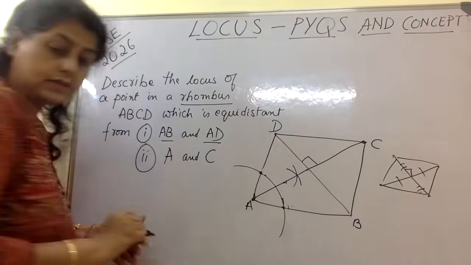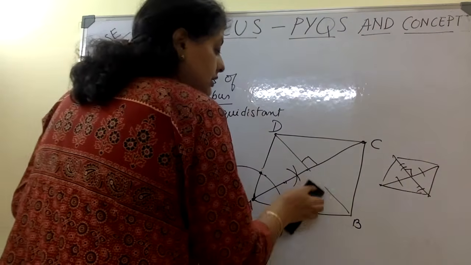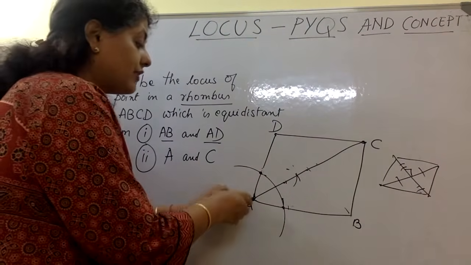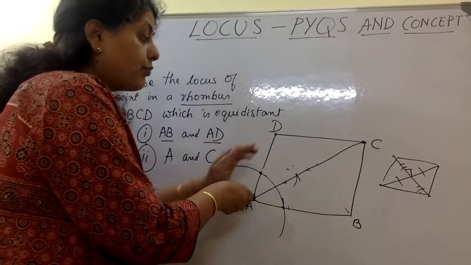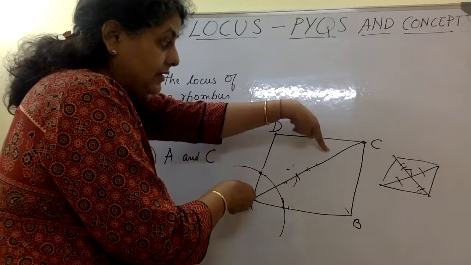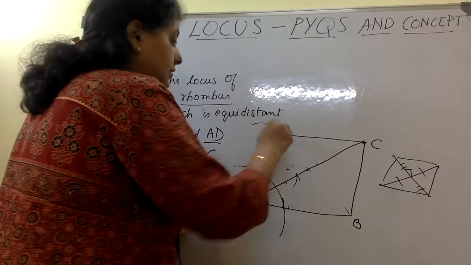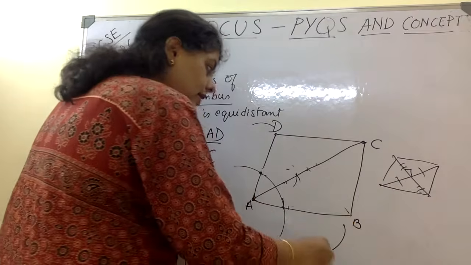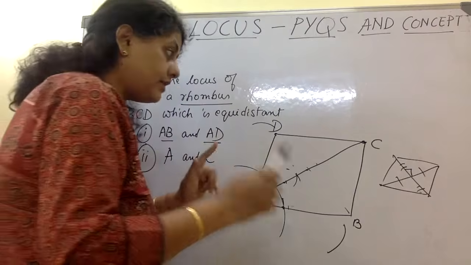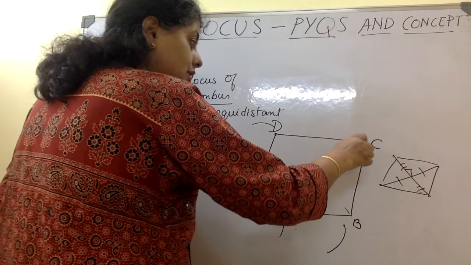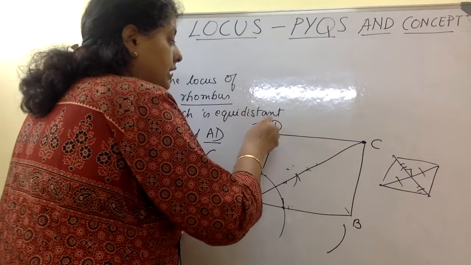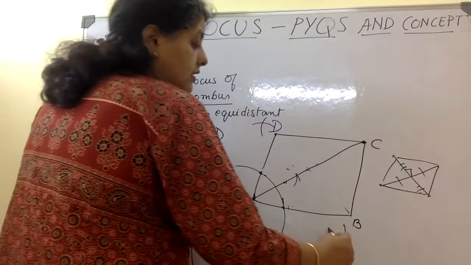So what I'll do, I'll erase it and show how you will construct. You will have to construct the perpendicular bisector of this line, means you will have to fix your compass here at A, pull it up till more than half of the line. Pull up the pencil end till here and then make an arc here. With the same radius, make an arc below the line also. We are bisecting the line AC. With the same radius, don't touch your compass and change the radius. Fix it here. You already have the radius. Cut the previous arc here and here.